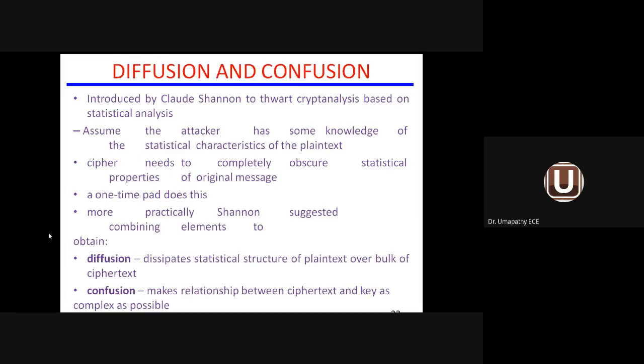What is confusion? Confusion means the relation between the ciphertext and the key. What is the relation between the ciphertext and the key? If the relation is known, plain text can be recovered. If the relation is not known, plain text cannot be easily recovered. So if the relation between the ciphertext and the key is in a confused manner, then definitely it is said to be complex.